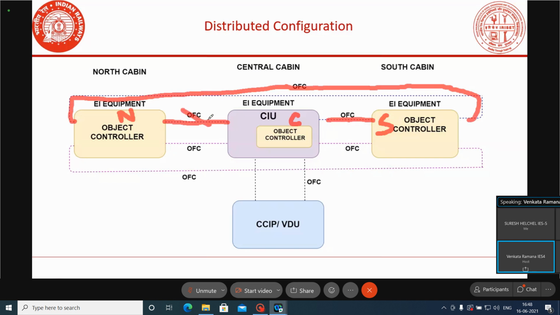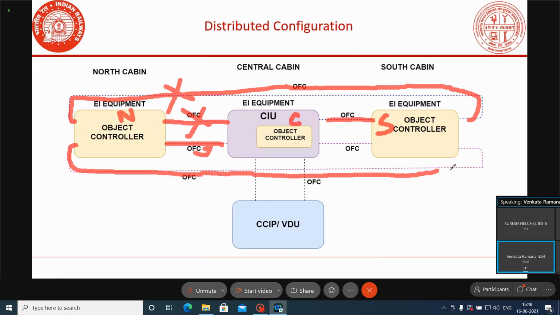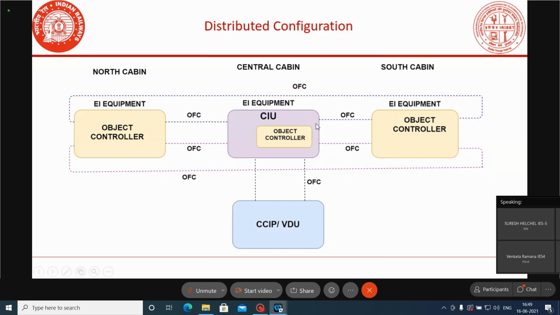Suppose in between there is a problem with the OFC, the data can be sent through this other path and reach the central cabin. In case this also fails, north cabin to south cabin also failed, there is one more optical fiber cable available. Through this path data can be sent directly, or otherwise the data can be sent in the other path also. Like that, there is redundancy in the communication.